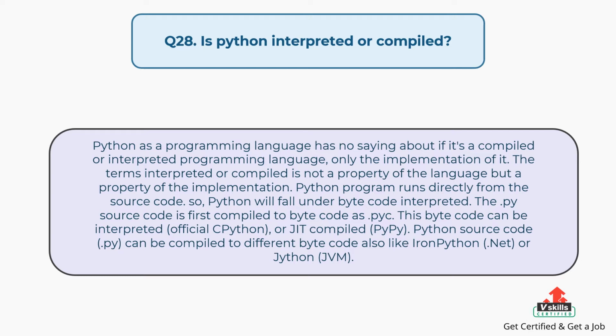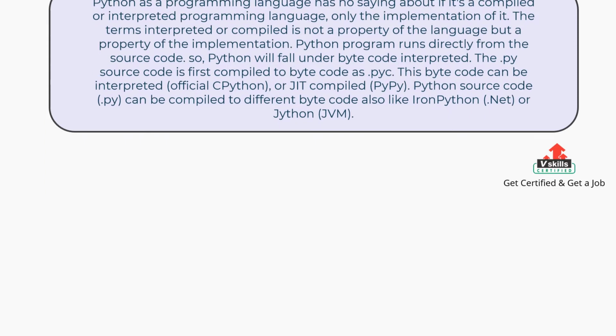Question number 28 continued: the .py source code is first compiled to bytecode as .pyc. This bytecode can be interpreted, as in official CPython, or JIT compiled, as in PyPy. Python source code .py can also be compiled to different bytecode, like IronPython (.NET) or Jython (JVM).